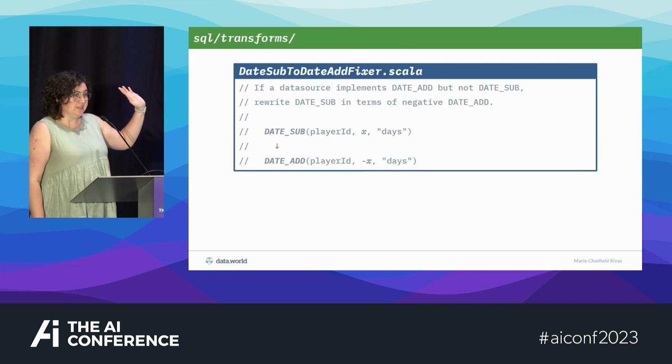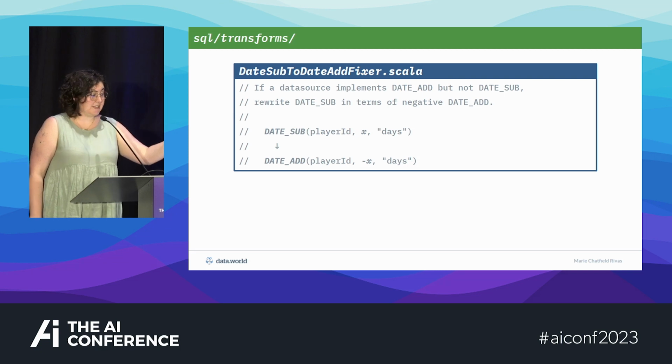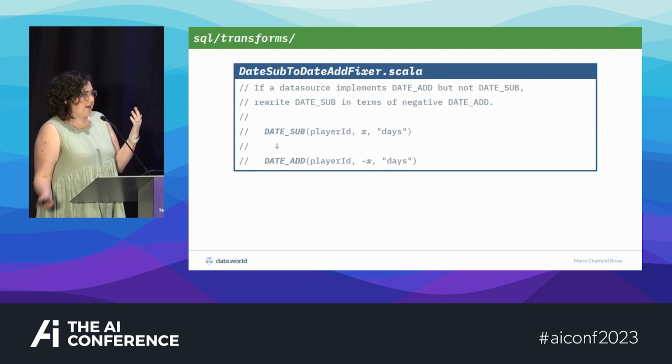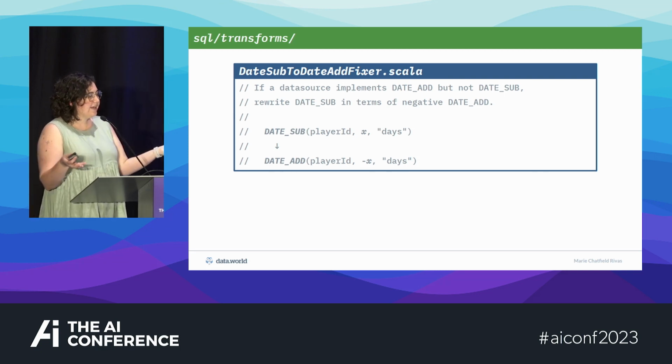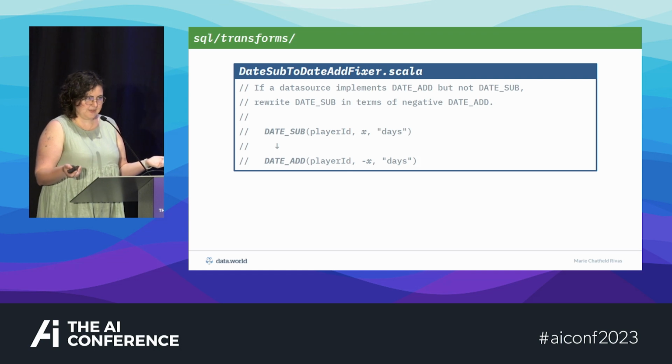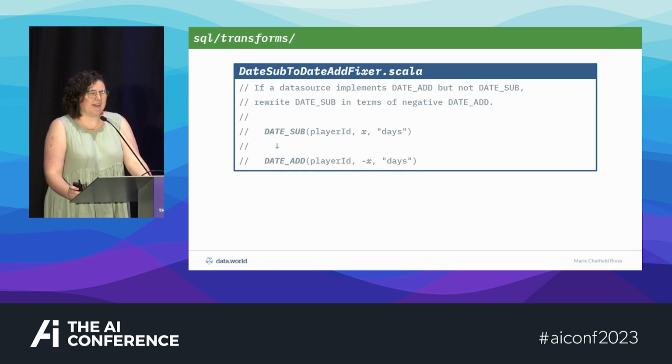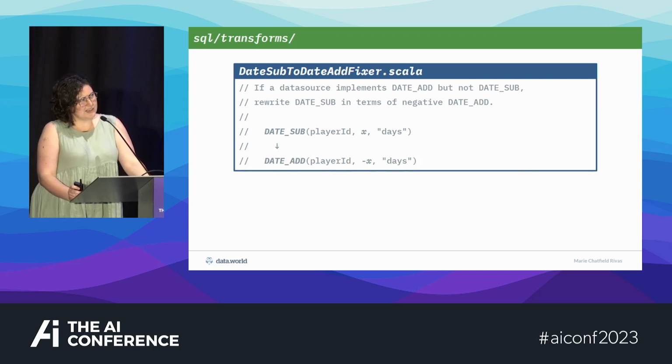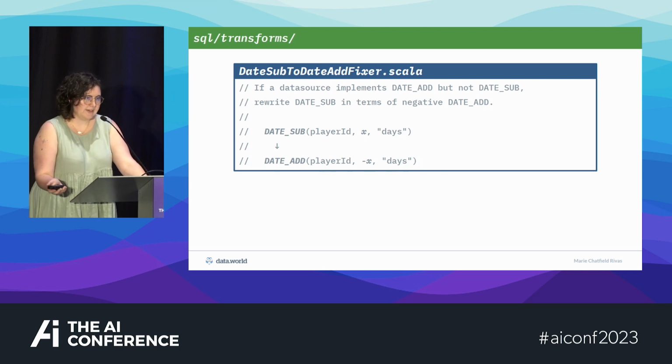We can also do these transforms. This is when we're targeting a specific SQL variant. So if we know that the database that we are targeting supports date add but not date sub, we can just do a negative date add. It's the same thing. So our users don't have to worry about whether this is one date add or date sub. They can just write whatever they want as long as we support it, and we'll target the correct database for them.